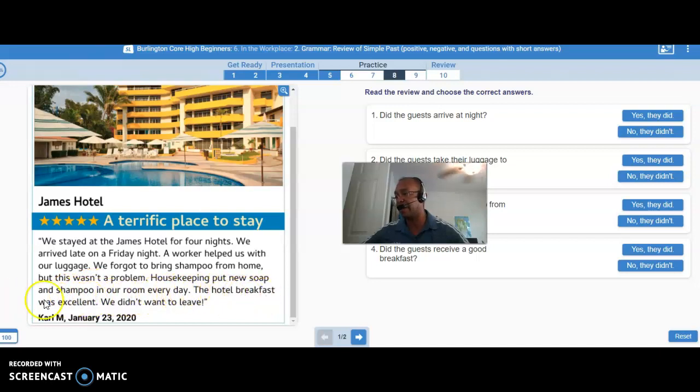The hotel breakfast was excellent. We didn't want to leave. That's Carl on January 23rd, 2020. That just happened, right? All right.